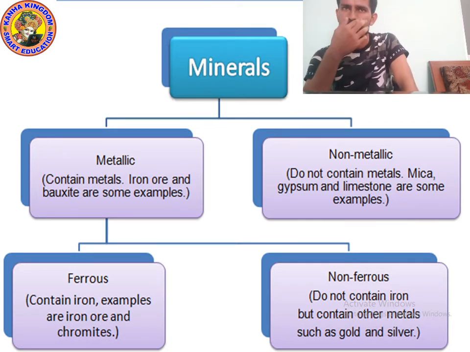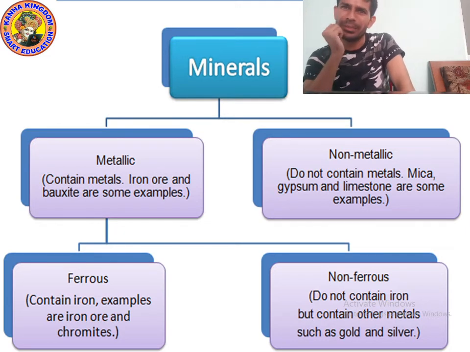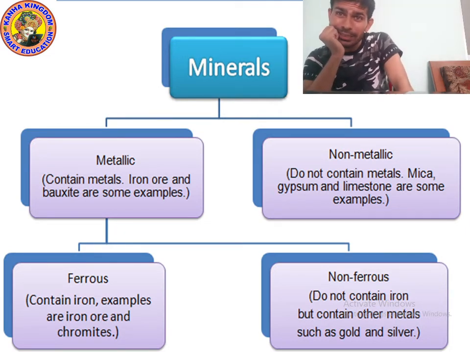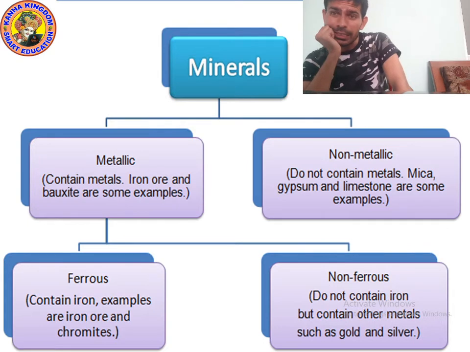Now non-metallic minerals. You can see the examples: mica, gypsum, limestone are some examples of non-metallic mineral. I think you cannot see clearly, am I right, kids? Then please write. First of all, write mineral.